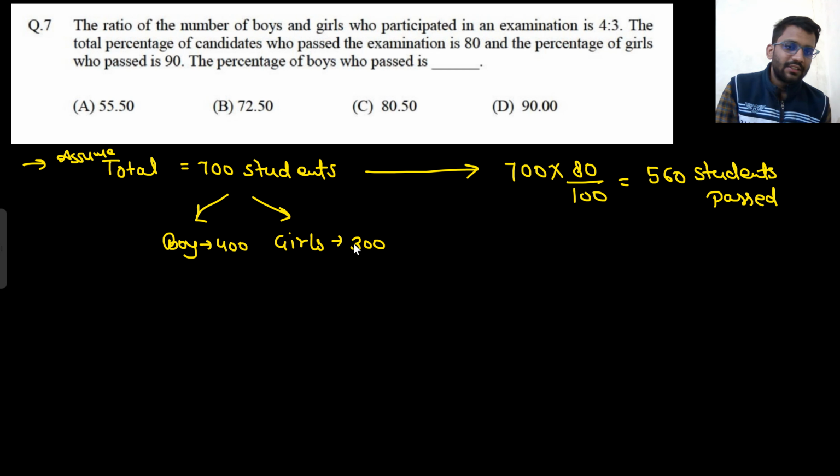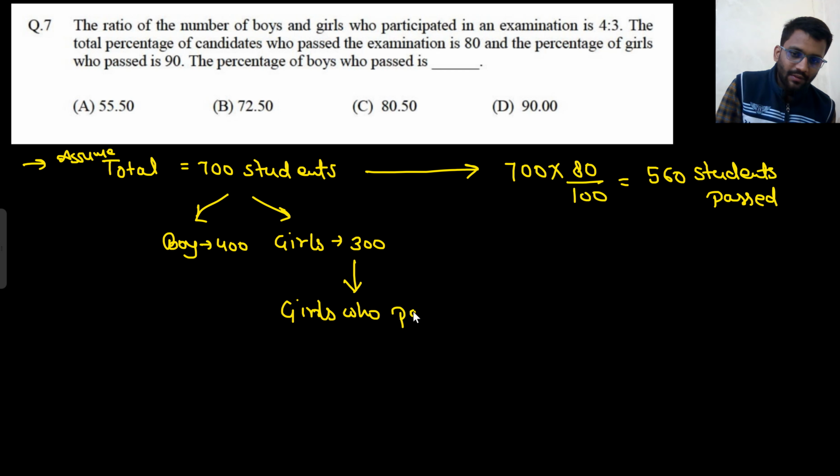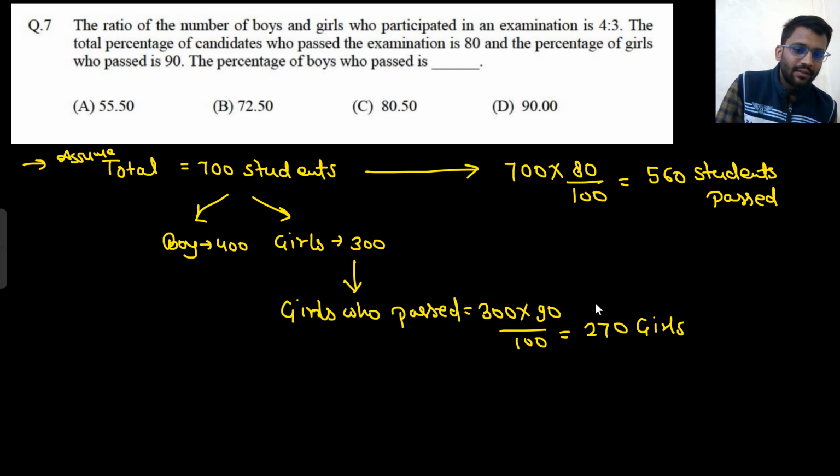So out of these 300, 90% of the girls passed the examination. So that would be 270 girls.